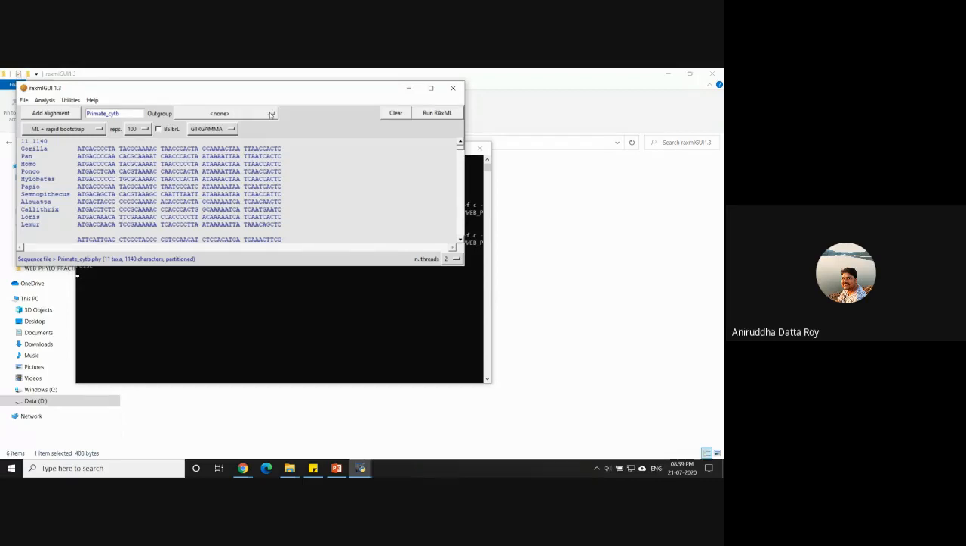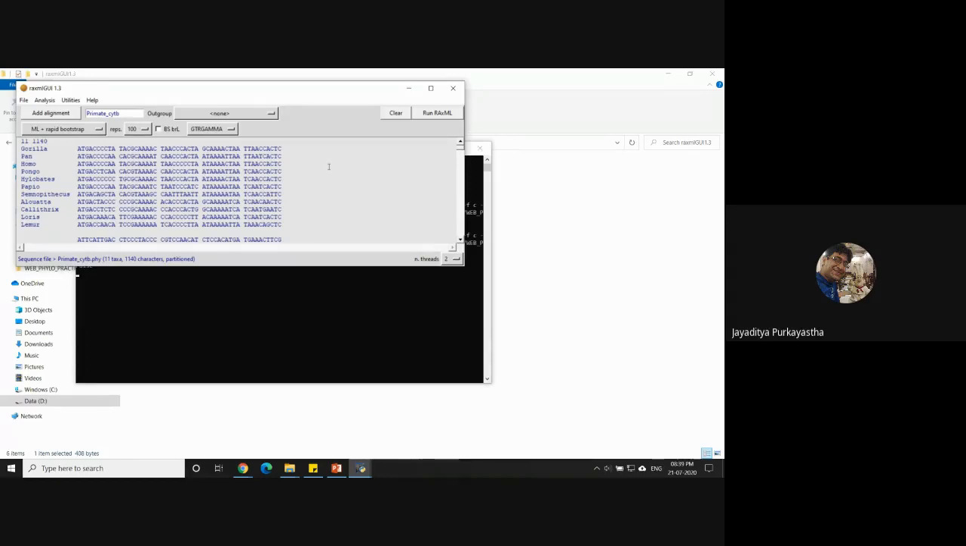If you want, you can actually specify the outgroup from your data set. Just remember that in the data set that you've just fed, your outgroups should be Loris and Lemur, right? So if you want, you can actually specify it.